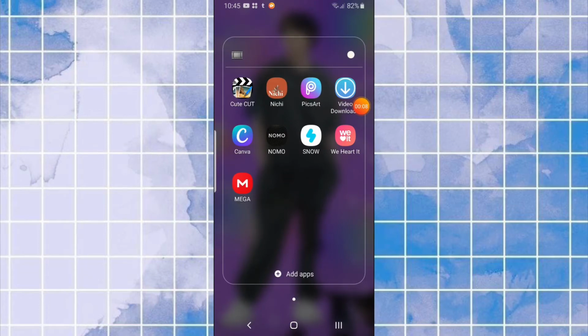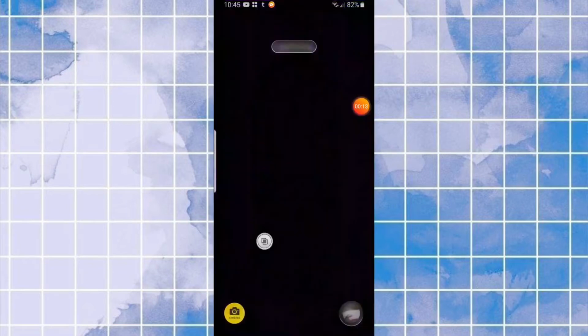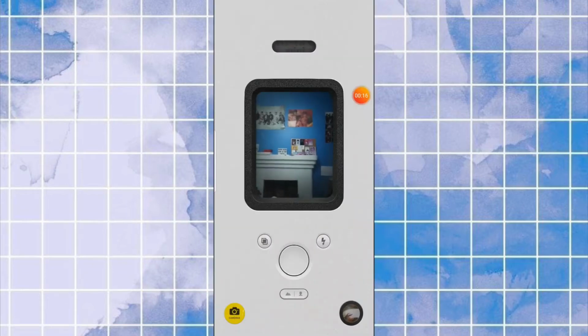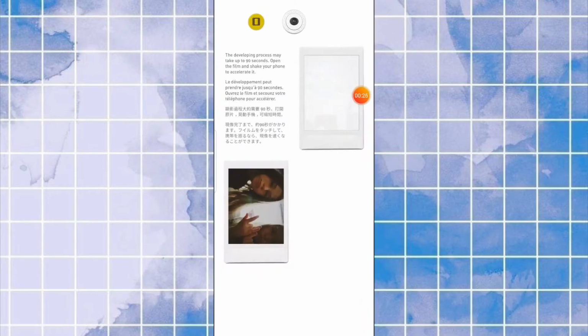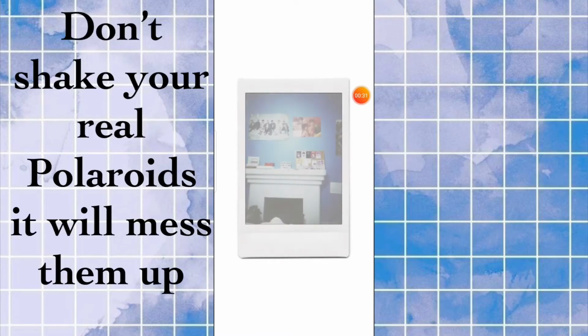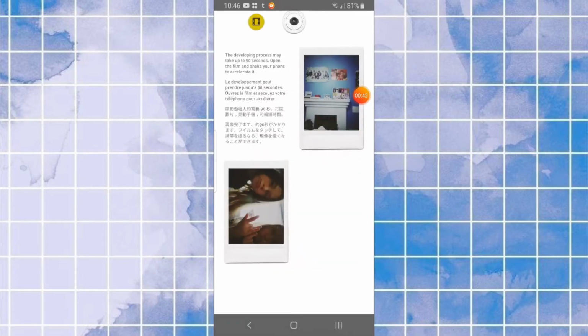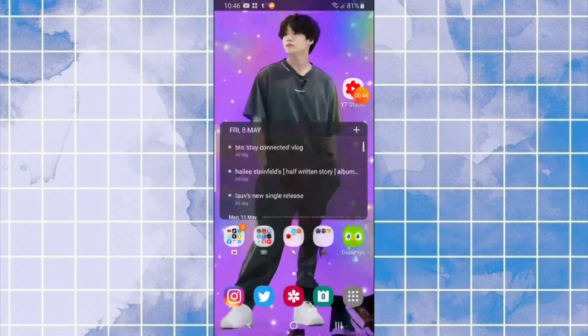This is just basically editing stuff that I don't want to really bore you with, but this is a really good camera. Say hi to BTS photos. This is a really good camera, and it makes some Polaroids, but then you go into here and you shake the camera like an actual Polaroid, and then it turns out into an actual Polaroid. So I think that's really cool and recommend using it if you like that kind of stuff.